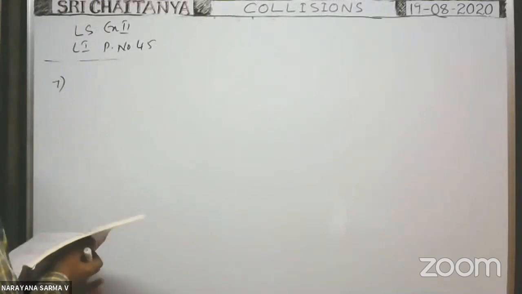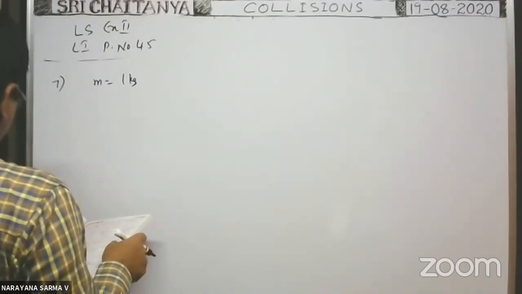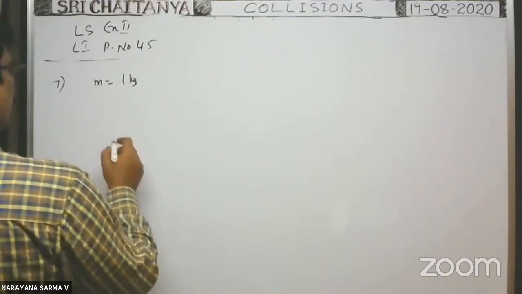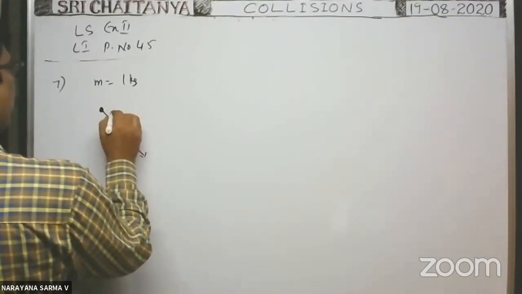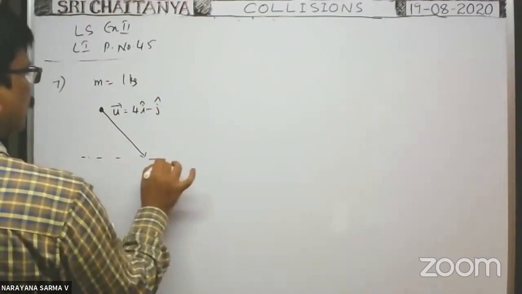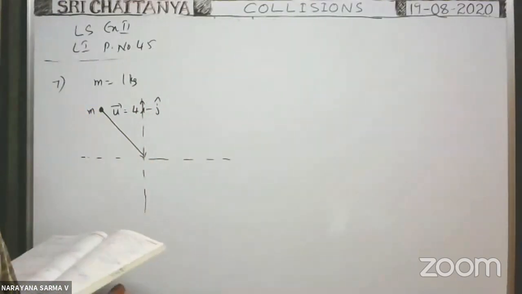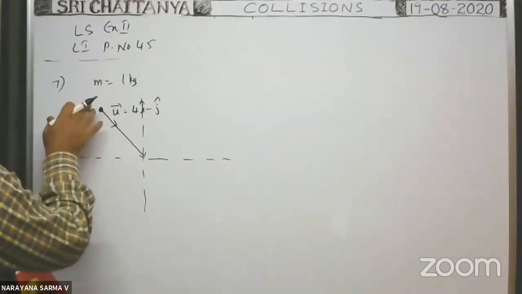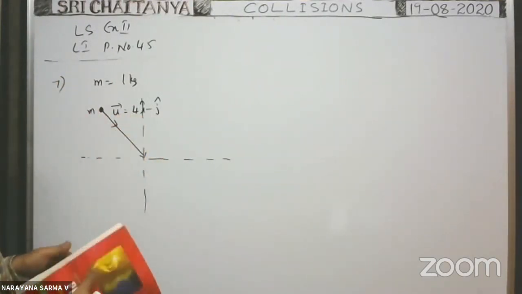A sphere of mass 1 kg is moving with a velocity 4i cap minus j cap. Here you see, initially the sphere is moving with velocity u bar equal to 4i cap minus j cap. Suppose you take this as the x-axis and this as the y-axis. Definitely the sphere is moving like this, since its x component is positive and y component is negative. Like this the particle is moving.